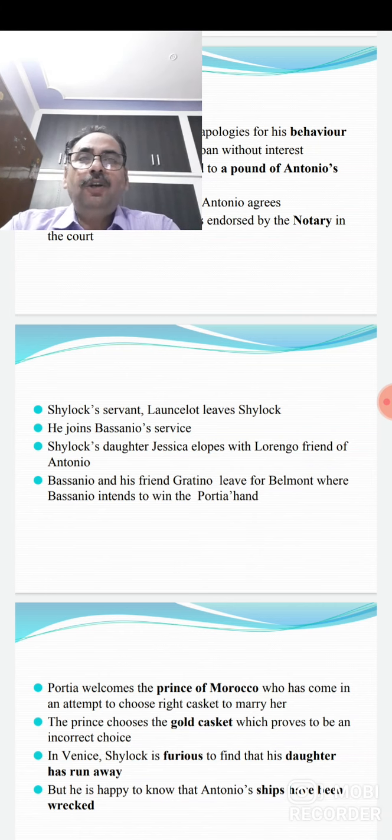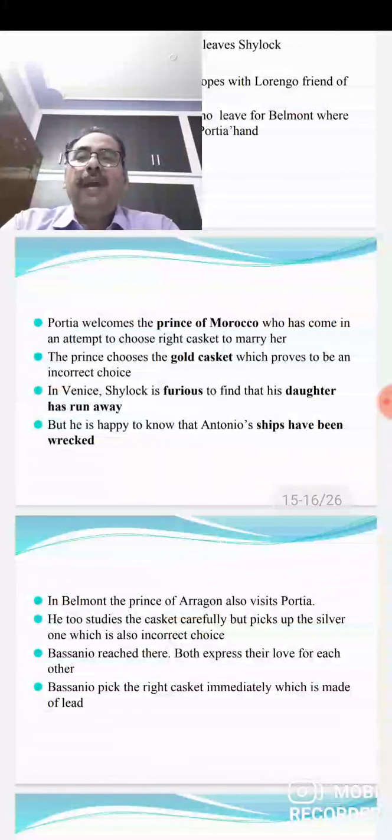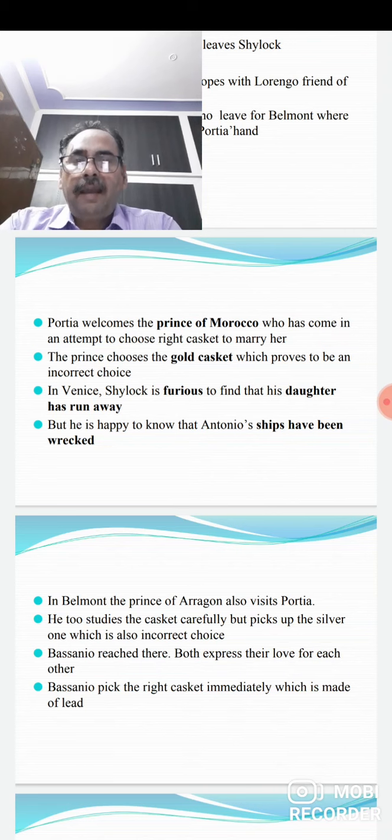Then Bassanio and his friend Gratiano leave for Belmont, where Bassanio intends to win Portia's hand. Portia welcomes the Prince of Morocco, meaning before Bassanio and Gratiano approach Portia, there were other suitors who had come there to woo Portia.